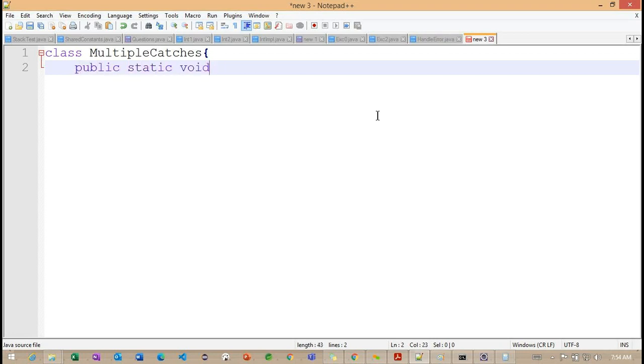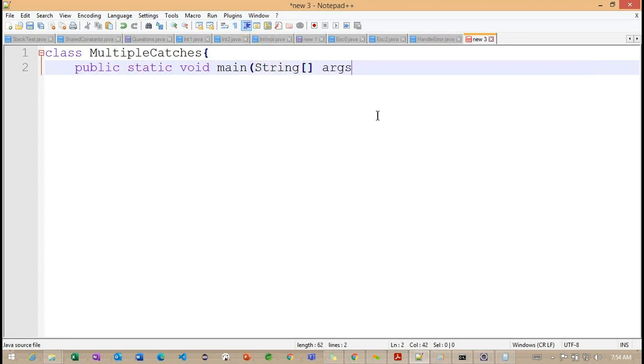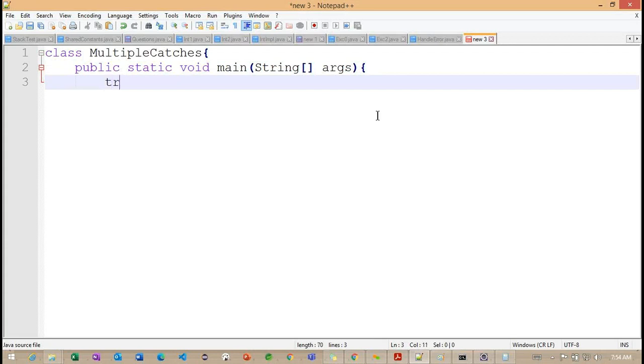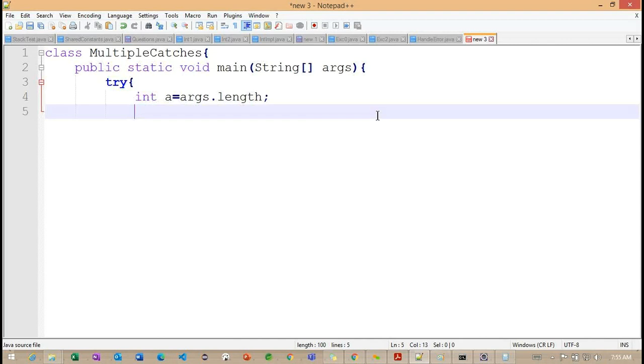And public static void main. Okay, now if you observe, again I'm trying to work with the same code here. So int a is equal to args.length.